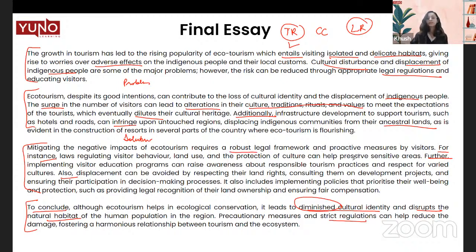Then robust, proactive measures. These are collocations, proactive measures, right? Robust legal framework. Now, what is a collocation? A collocation is basically two words that go together very well. For example, strictly forbidden, right? Not strongly forbidden, but strictly forbidden. So these are two words which go very well together. If you learn collocations, you can learn more words which go very well together. For example, proactive measures, right?